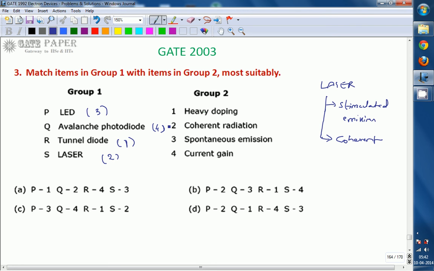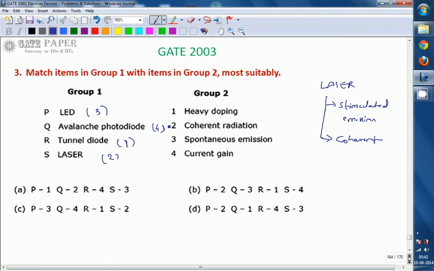Even though you apply a small amount of light, first a reverse current is generated due to the presence of light, and that current is internally amplified by internal gain, and after that it produces the actual current required. So avalanche photodiode provides internal current gain, which is not possible in other photodiodes.